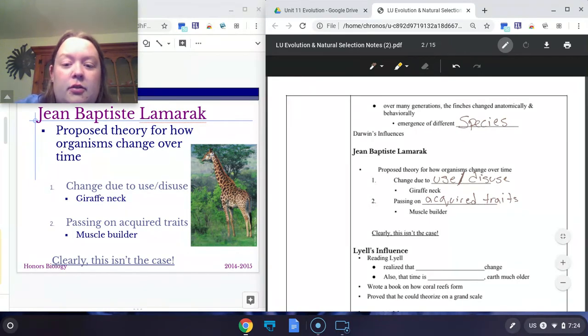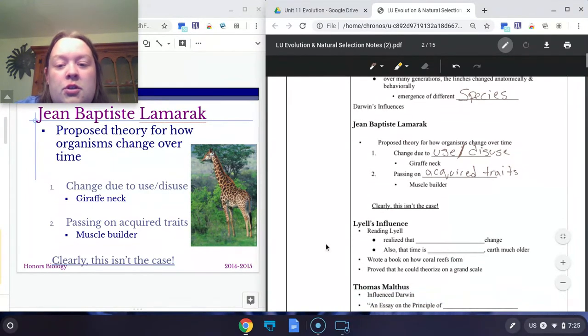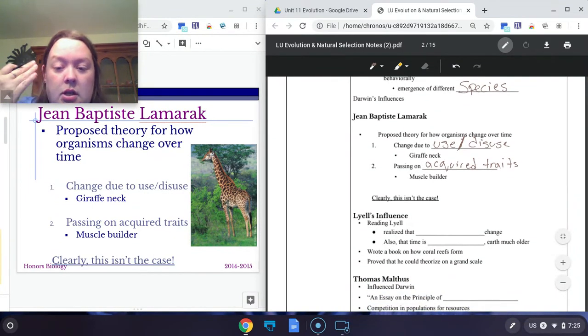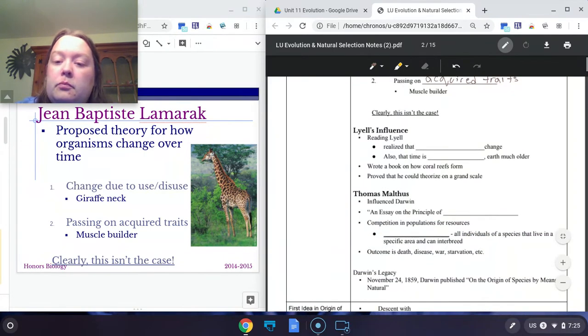But his idea of looking at how things change over time and how you pass them on got Darwin started thinking about, well, how do they change over time? How did one species become 14? So he was asking similar questions as Darwin and kind of influenced his train of thought there.